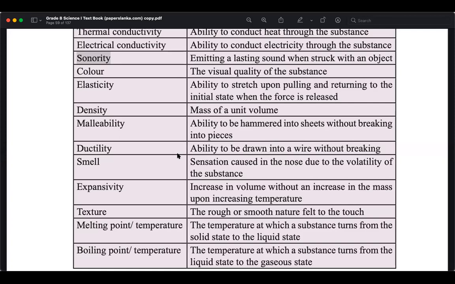Okay. Then color. So that you know, right? Visual quality of substance. Gold has a gold color, silver color. We call that a color name also based on the element. Elasticity. So what is elasticity? It is the pulling and returning. Yes, we can pull or we can provide a force and then change the length, increase the length. We can change the length by pulling actually or providing a force. Right?